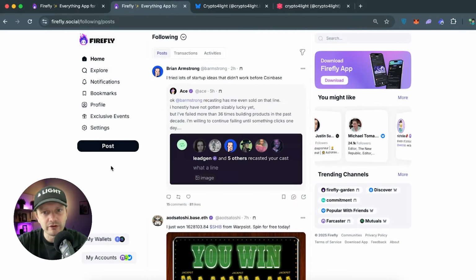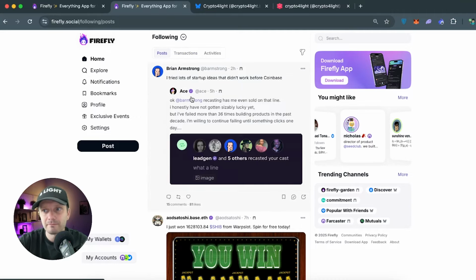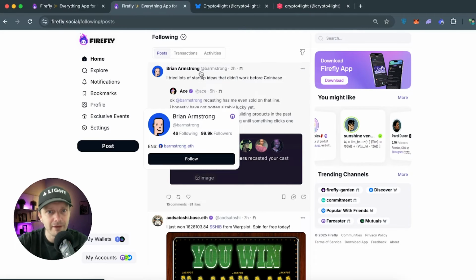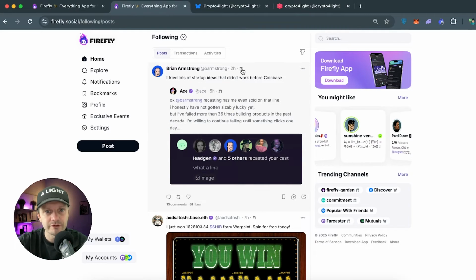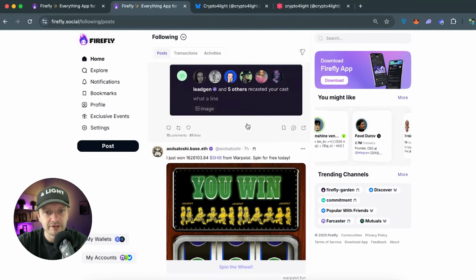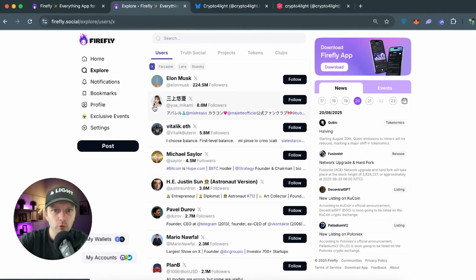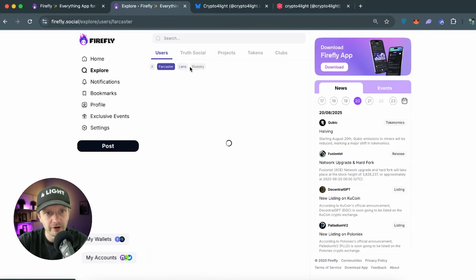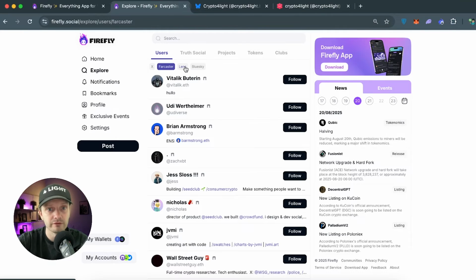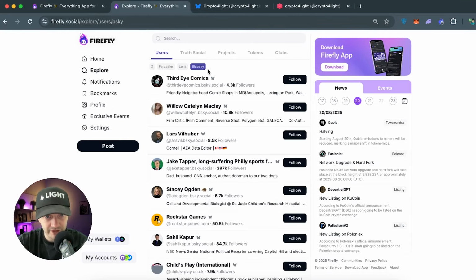So when you connect your accounts, you can start posting. First of all, on your main page, you can check posts from other platforms, some popular posts. For example, Brian Armstrong posted something 2 hours ago on Farcaster. This one is also a post from Farcaster. This is on BlueSky. In the Explore section, we can check accounts from X, from Farcaster, for example, some popular accounts from Lens, BlueSky. It recommends you some popular accounts.